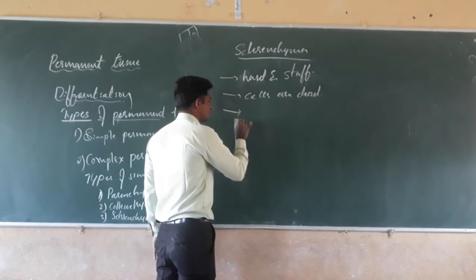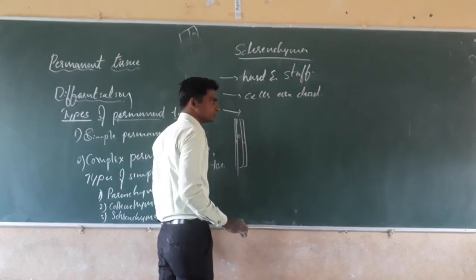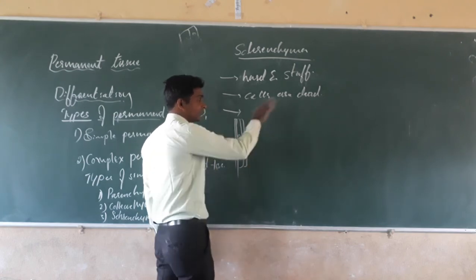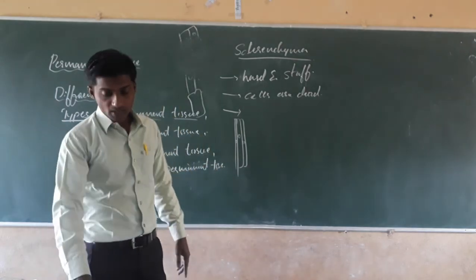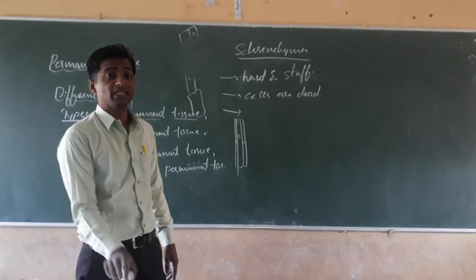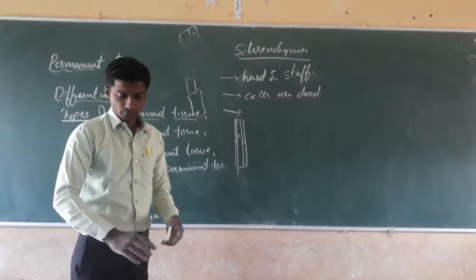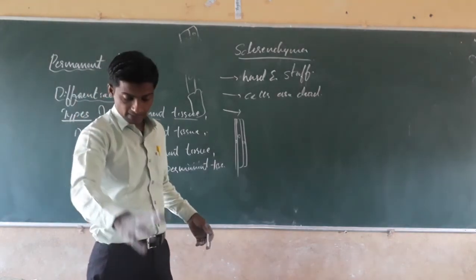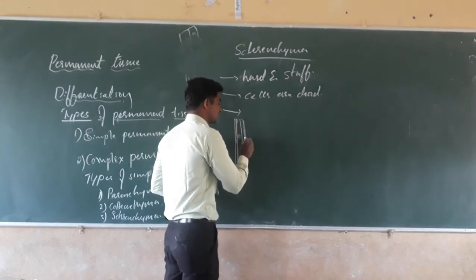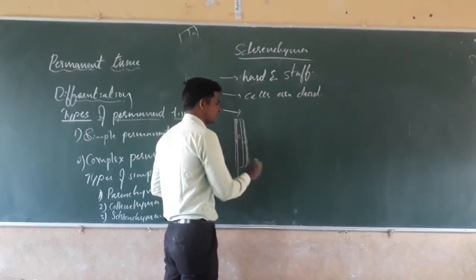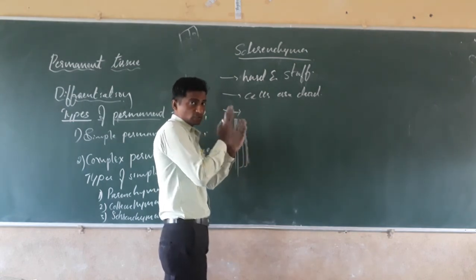The cells are dead, long and narrow, and due to the deposition of lignin, they are yellowish in color. Lignin is a chemical substance which acts as a cementing or hard substance. In plants, lignin, which acts like a cementing substance, joins the cells.